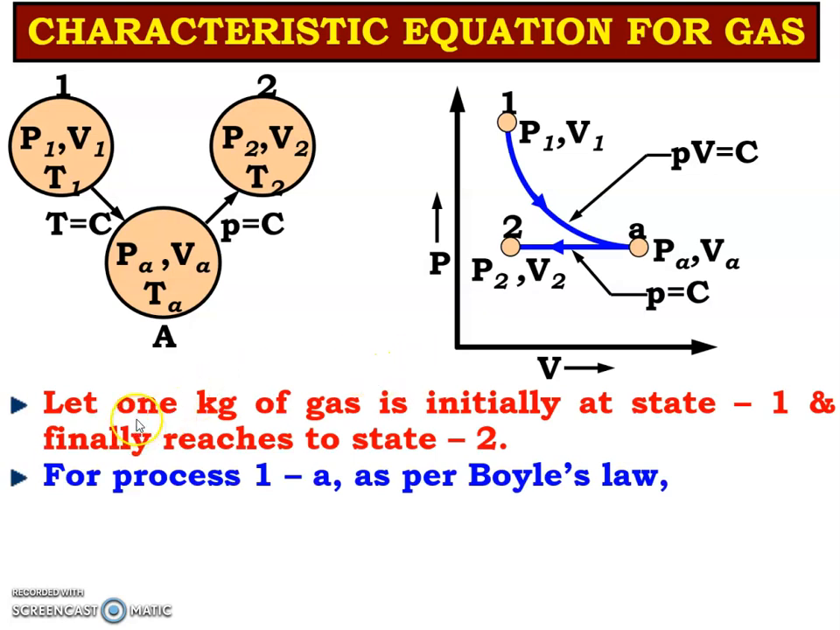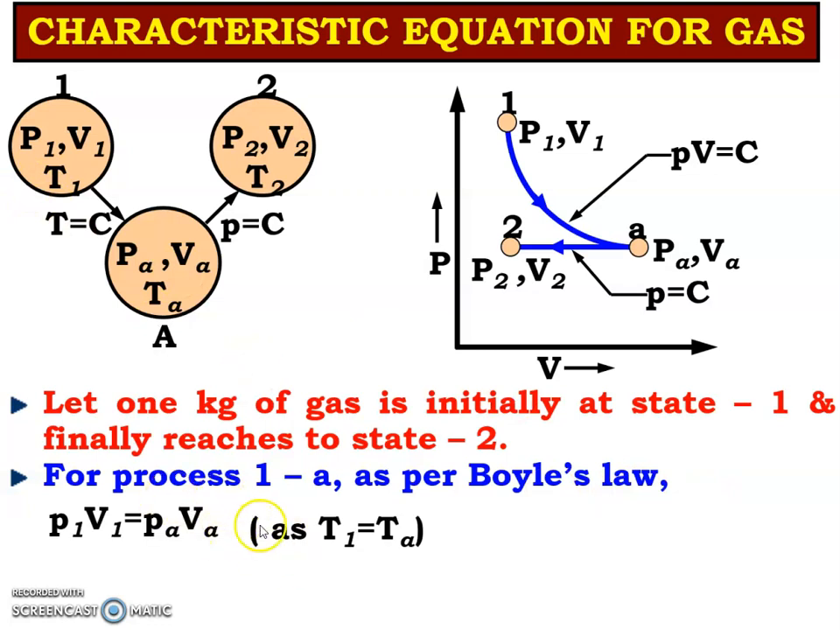Now let 1 kilogram of gas be initially at state number 1, as we have discussed, and finally it reaches state number 2. So initially 1 kilogram of ideal gas is at state number 1, then it reaches state number 2. It passes through two processes. First is the process 1 to A as per Boyle's law,